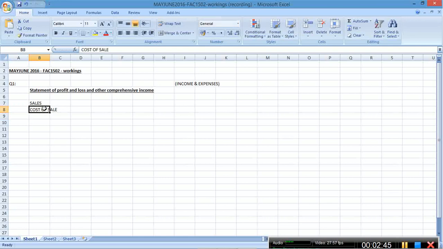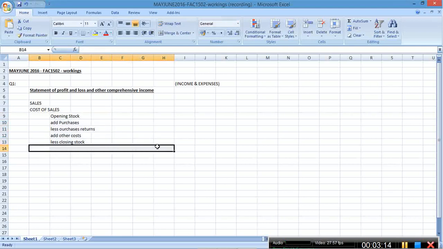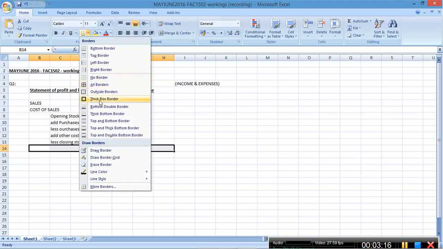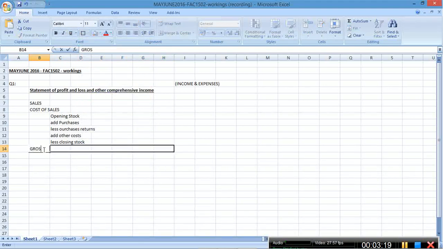Okay, I'm going to change the disclosure slightly because I'm going to show it here as well. I'm going to show the working in terms of opening stock, plus purchases, less purchases returns, add other costs, less closing stock. And that's your equation for cost of sales. Then I'll have a total here. Gross profits. That's what I've got there.